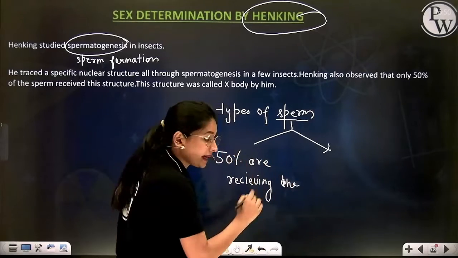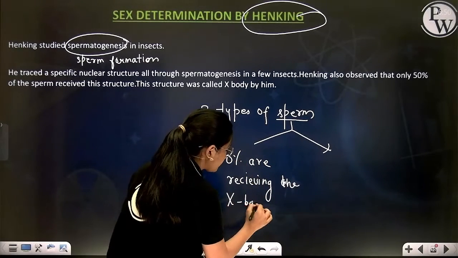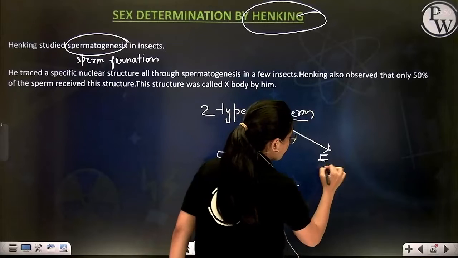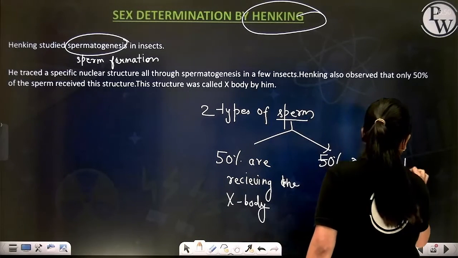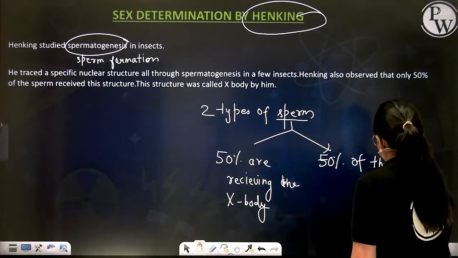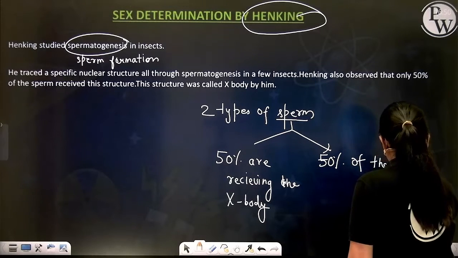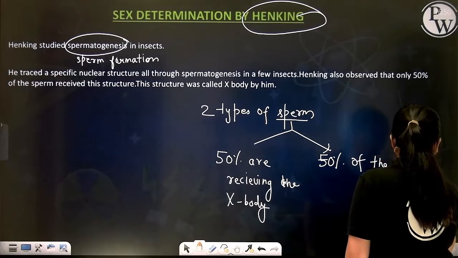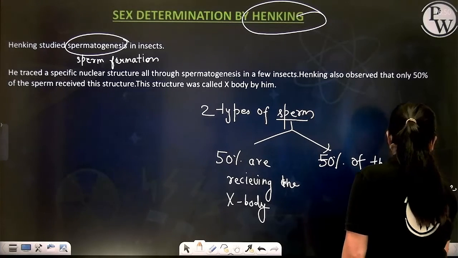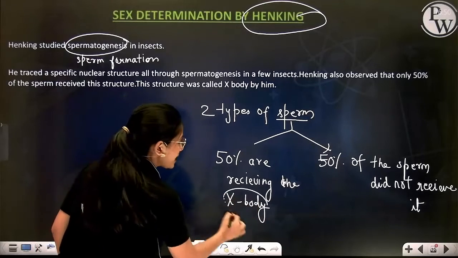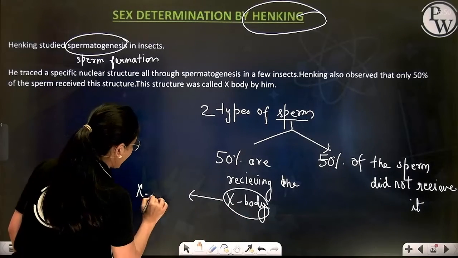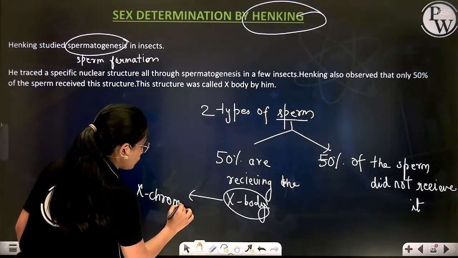That structure is called the X body, whereas 50% of the sperm did not receive it. Later on, this X body was called the X chromosome.